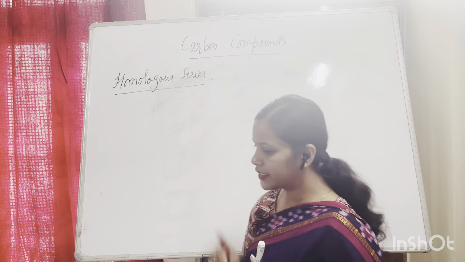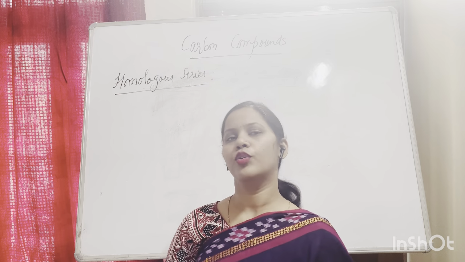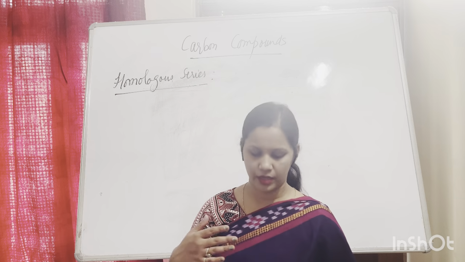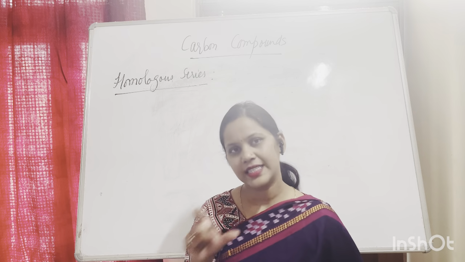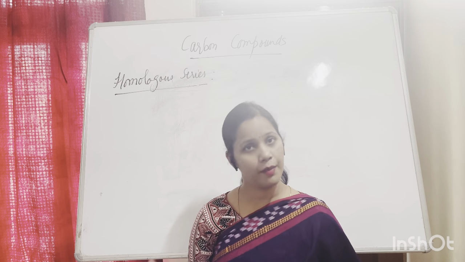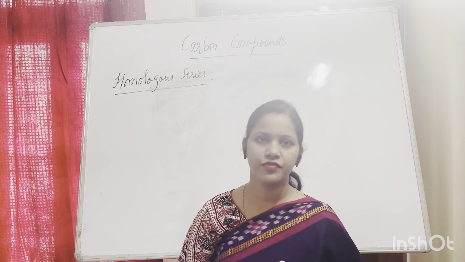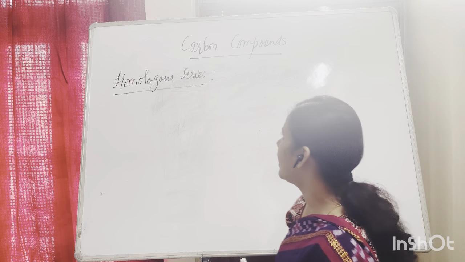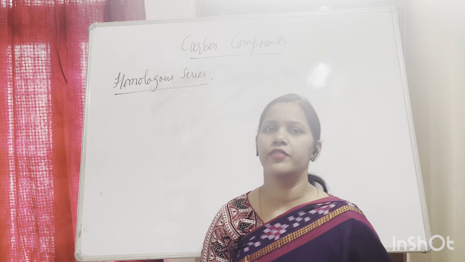So what are the characteristics? Each member of the homologous series differs by a difference of CH2. They have similar chemical properties, though there is a variation in the physical properties, and they have a general formula.